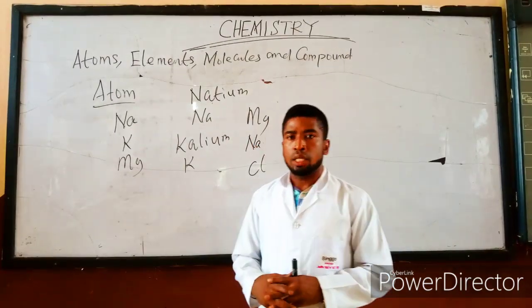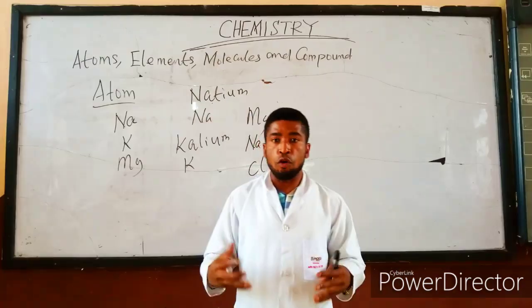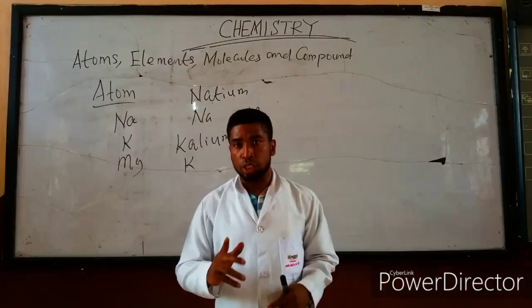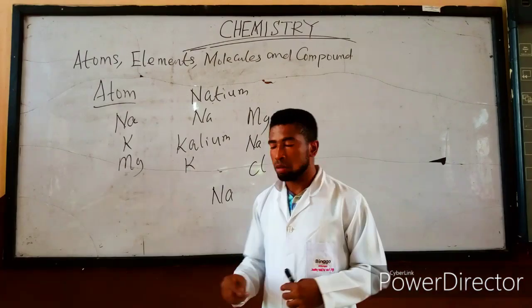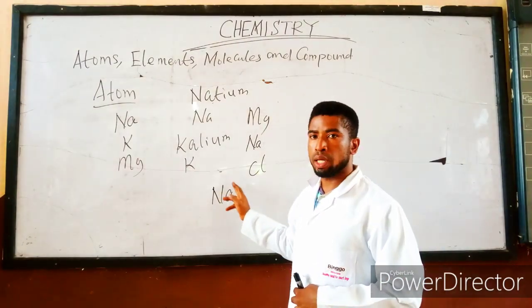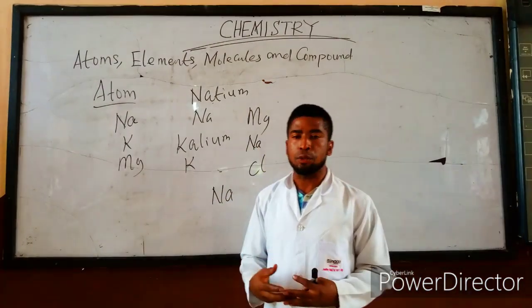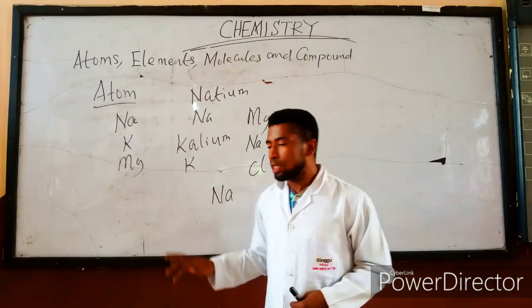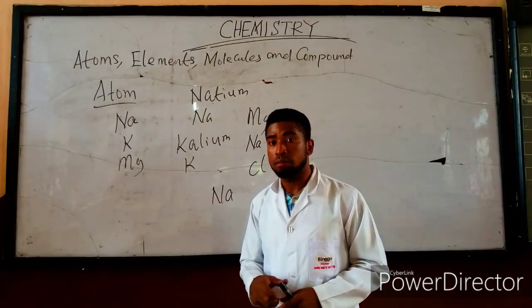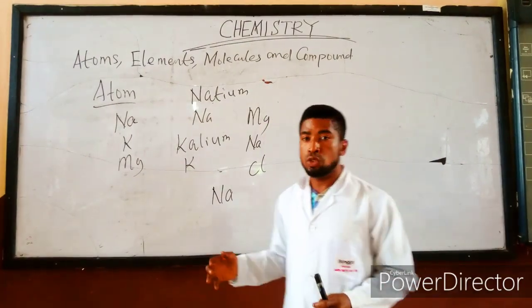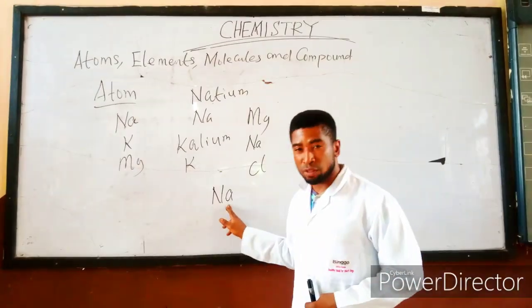Now, an element can also form an ion. Let us use sodium and chlorine to explain this ion very well. If you look at the atomic number of sodium, which we are going to explain further as we proceed, you discover that the atomic number is 11.